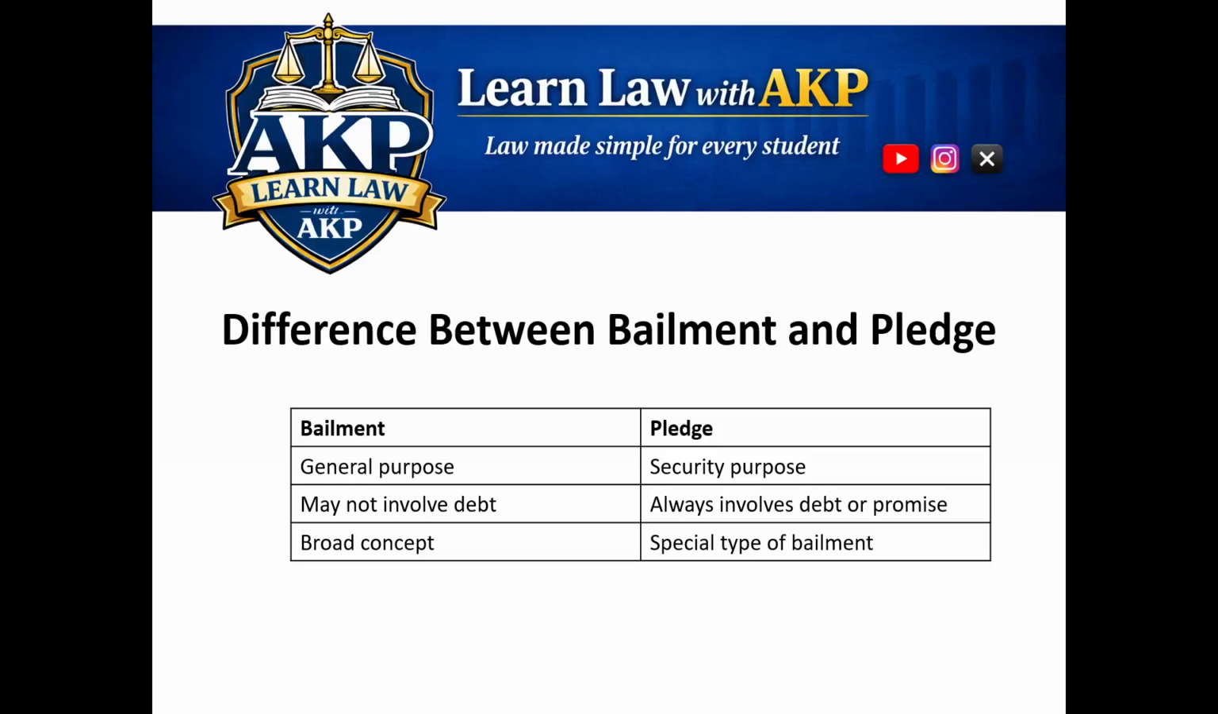Now, students often confuse bailment and pledge. Remember this simple rule. Every pledge is a bailment, but every bailment is not a pledge. For example, giving a bike for repair is bailment. Giving gold for a loan is pledge. The difference lies in the purpose. So, pledge always involves security for debt or promise.